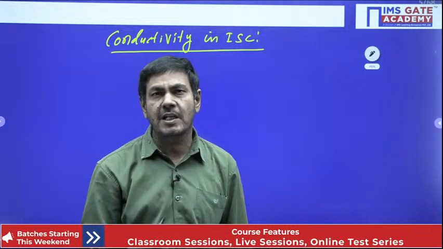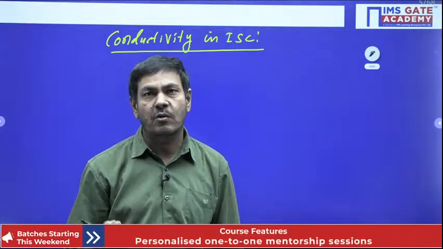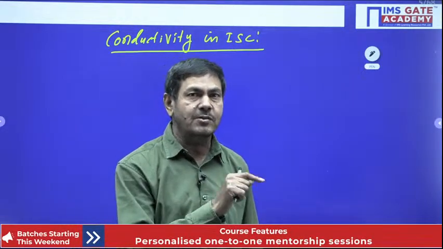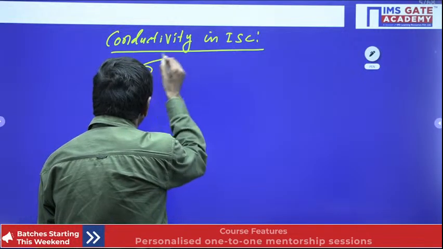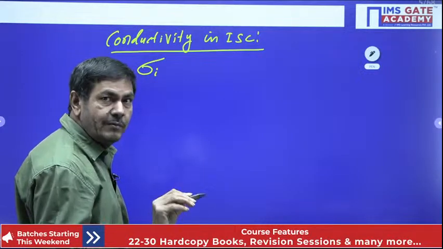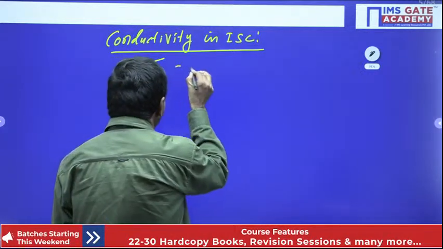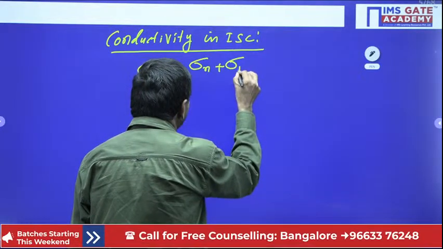In the same way, total conductivity you can determine by adding the conductivity due to electrons and conductivity due to holes also. I say the total conductivity in intrinsic semiconductor, sigma I want to denote. This is equal to conductivity due to electrons plus conductivity due to holes. We can note down here.